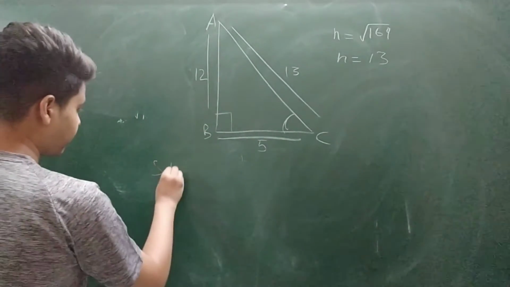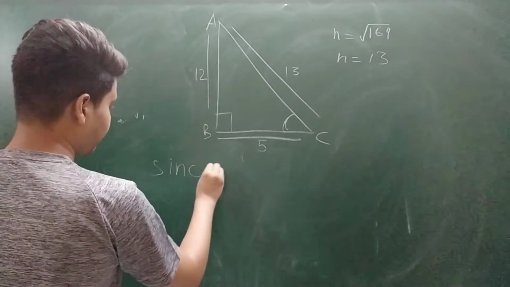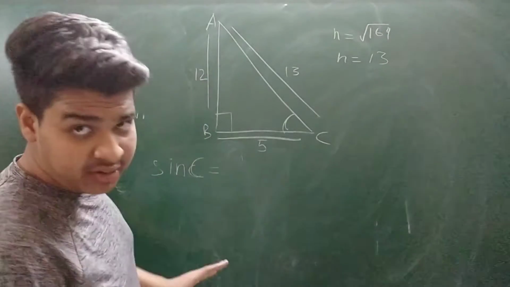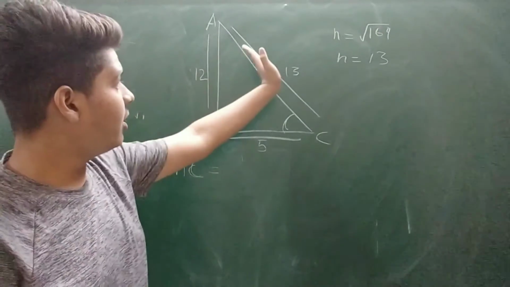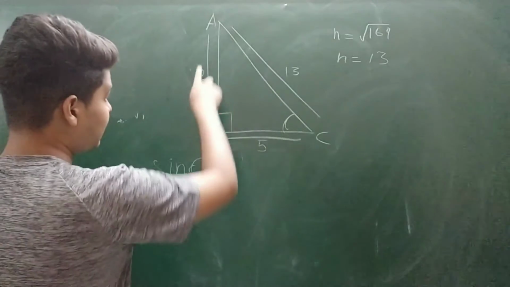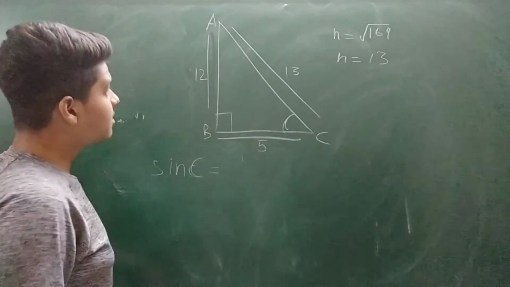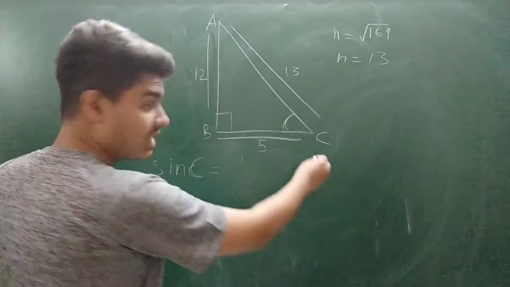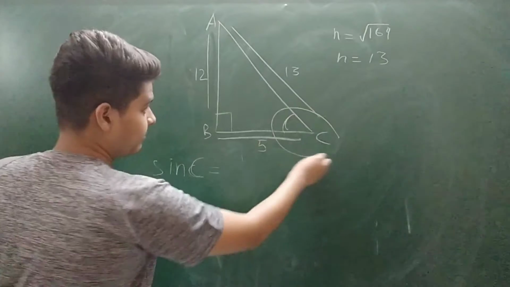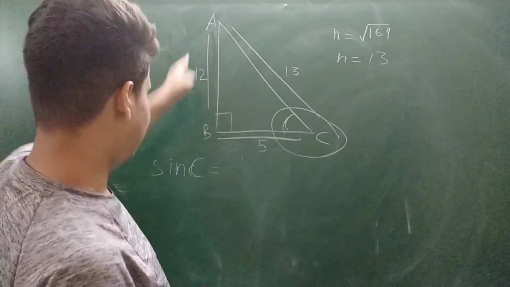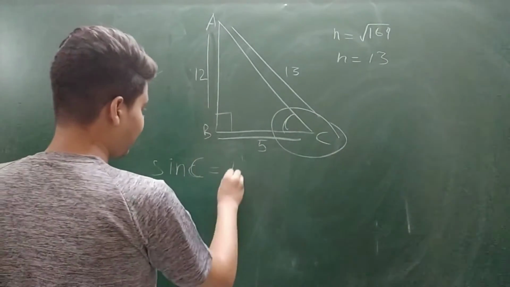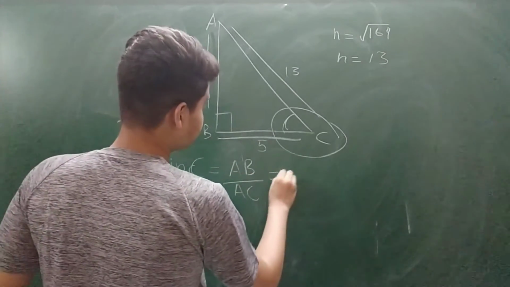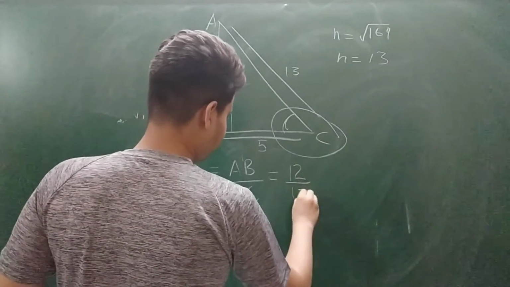So first, sin C. Sin, as we know, is perpendicular upon hypotenuse. And in this, the perpendicular is AB, because sin refers to the side that is opposite to the given theta, and in this we have theta as C. So that opposite side is AB. So sin C will be AB by AC, which means 12 by 13.